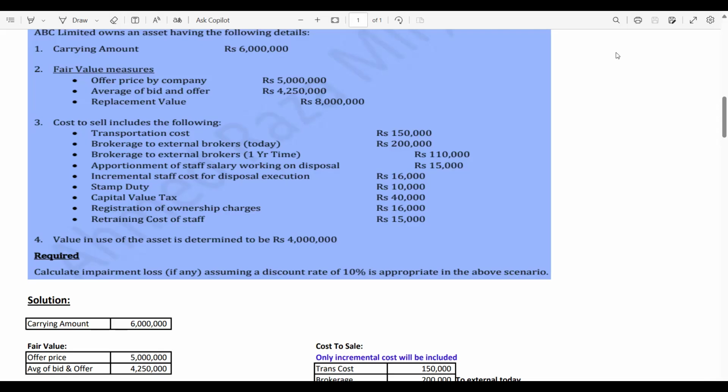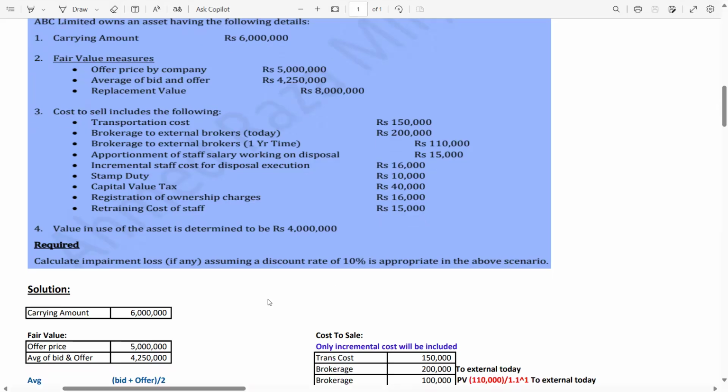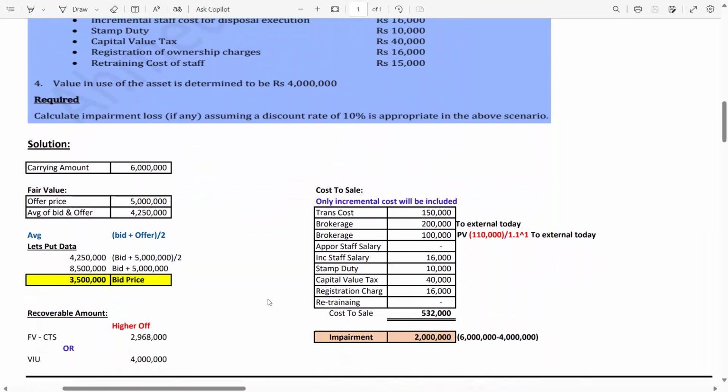Now guys, in point 4, we have a value in use of 4 million. Let's start the solution. We have a carrying amount of 6 million. After that, we have a fair value, but in the fair value we have to do the adjustment. In the question, we are given the offer price, which is 5 million, and the average of bid and offer price, which is 4.25 million.